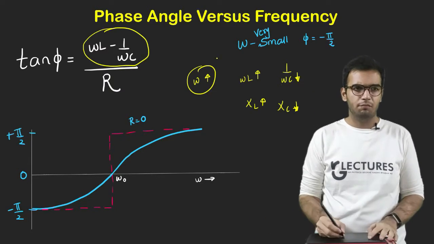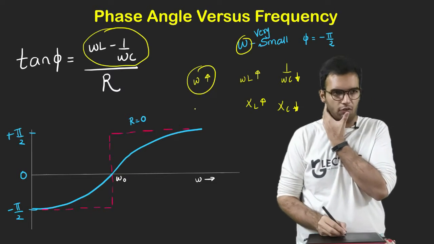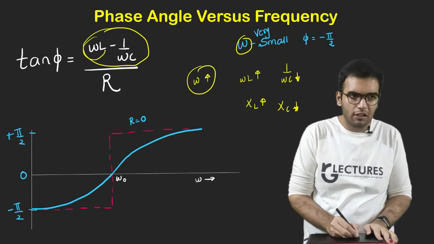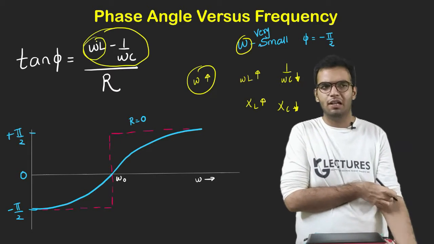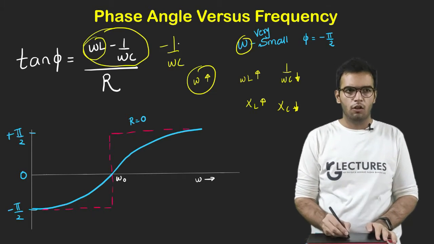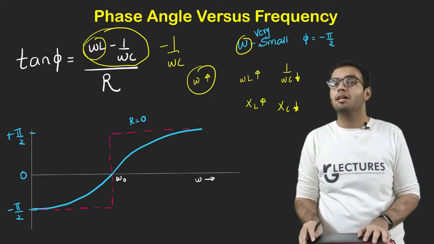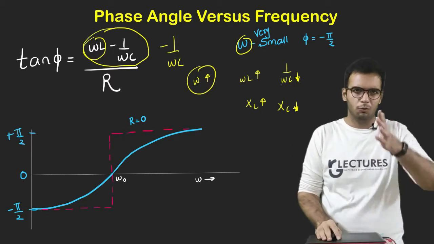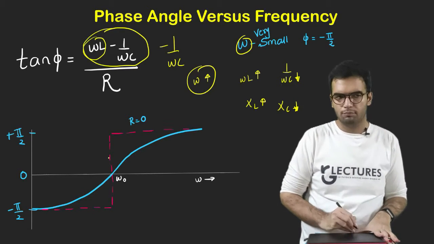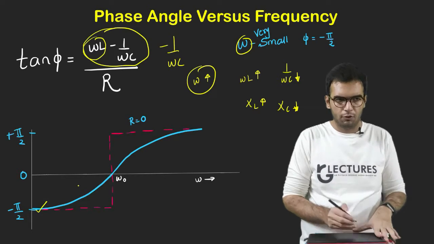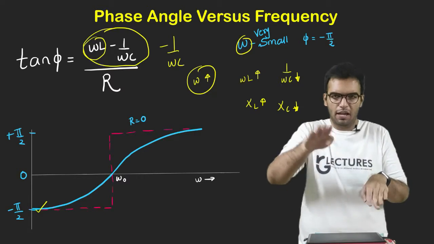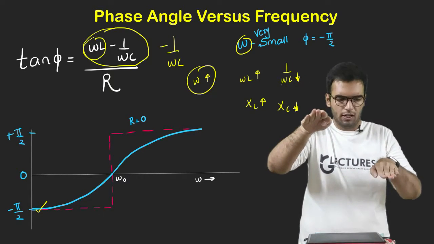So here let us consider omega to be very, very small. First case, let us consider our omega is very small. If omega is very small, this term will literally vanish, because a small term multiplied by L will vanish. So basically only this term will dominate, 1 upon omega C. So my circuit will become a capacitive circuit, an LC circuit, what we studied in case number 2. So my phase angle versus frequency will be like this. XC will be dominating if omega is less, and this is 0.